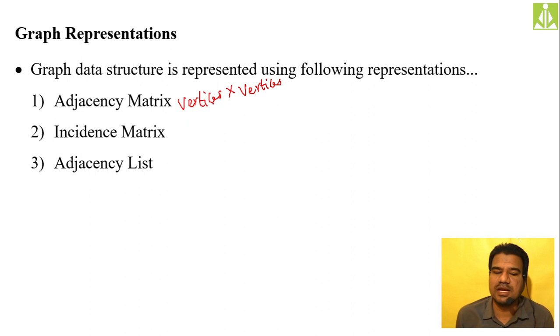Whenever there is a link between two vertices, we denote it with a 1, and whenever there is no link between them, we denote 0.